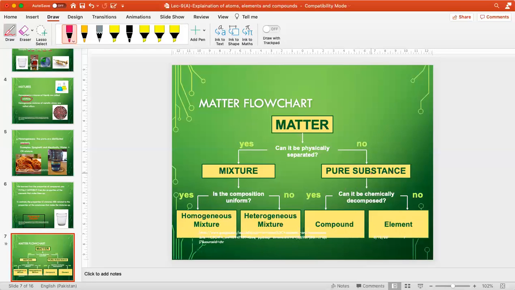Now we come to the pure substances. Can it be chemically decomposed? If yes, then the pure substance is a compound. And if the pure substance cannot be chemically decomposed, it is known as an element.